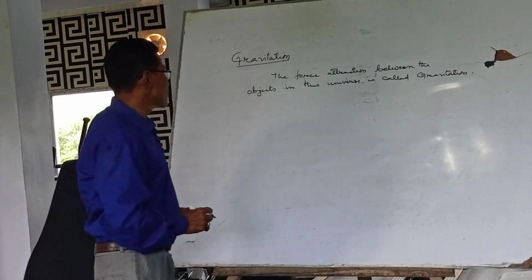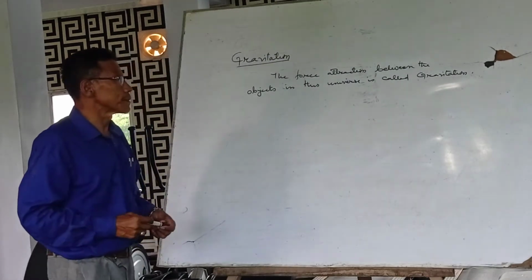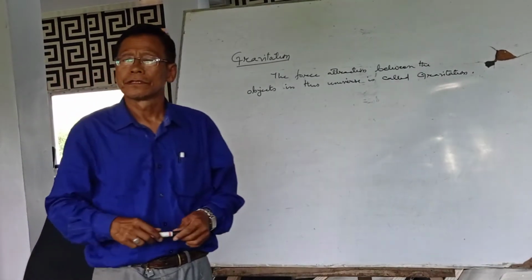The force of attraction between objects in this universe is called gravitation.